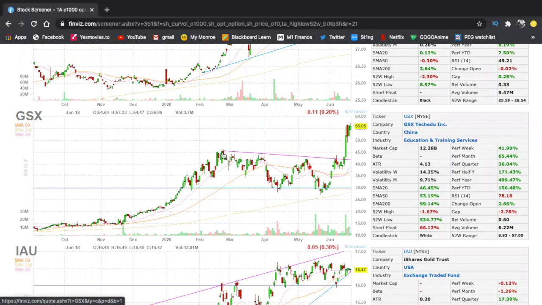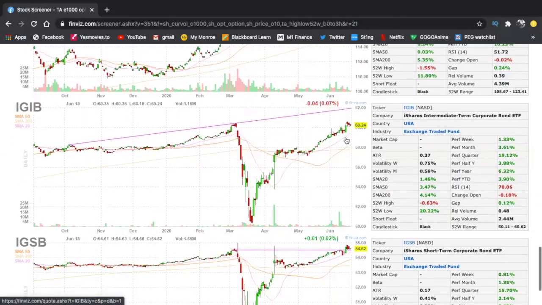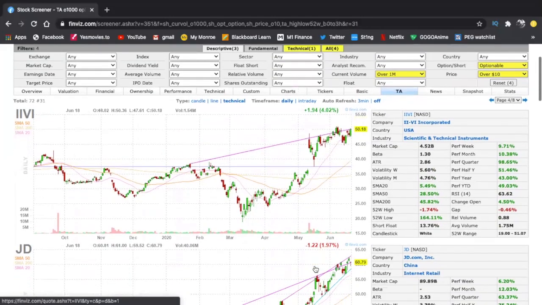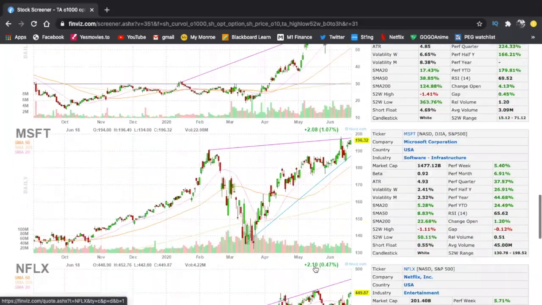GSX, it broke out. So this is the breakout point, which pumped. It's at its all-time high. I do think that it's pretty much overbought. It is a China stock. I don't think I'm gonna watch this one. I'm looking for that near breakout level. No, I don't like this because I can tell that it won't give me a huge amount of movement. Look at these candlesticks, you can barely see them. Same with this, they don't really get too much volume. Nope, nope, nope.